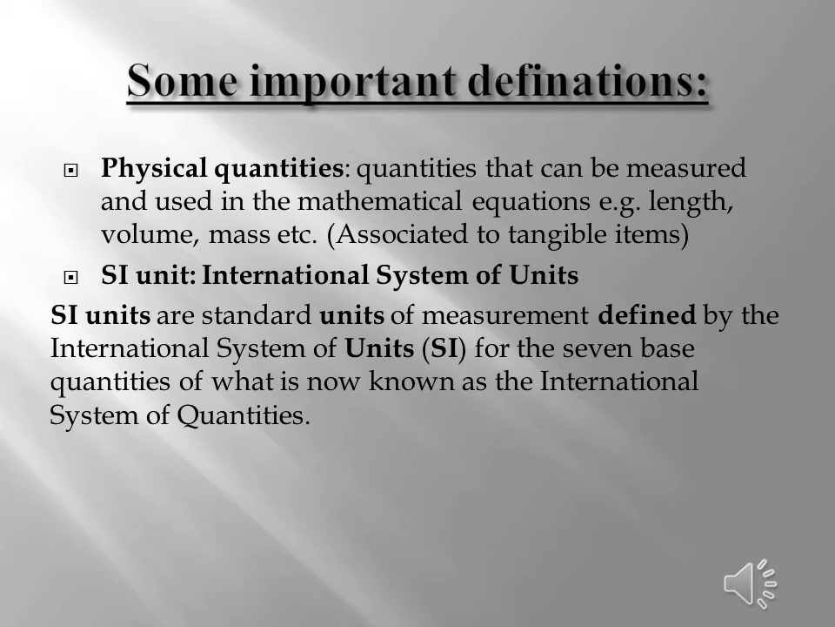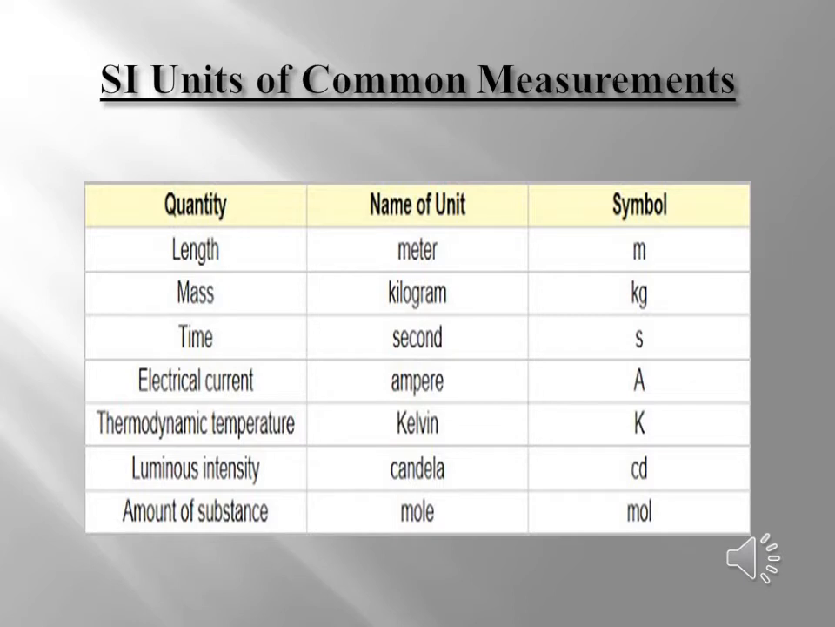Now coming up to physical quantities. Physical quantities are basically the quantities that can be measured, and they also can be used in mathematical equations. For example, as we all know, length, volume, mass, weight, all these are considered as physical quantities. Now let's talk about those 7 quantities that we were discussing earlier.